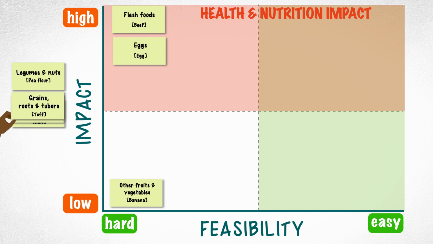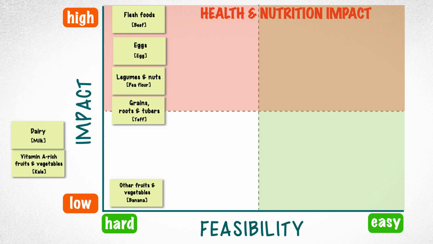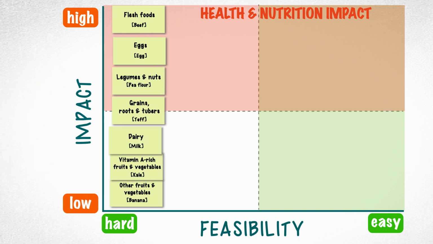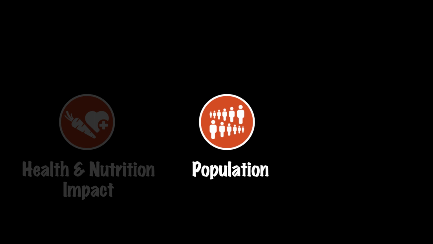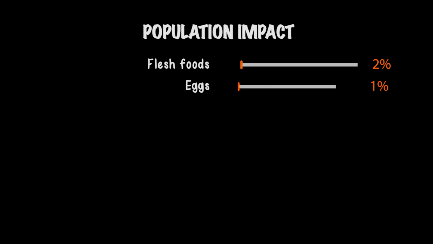So you see how the global data help us rank small doable actions from most to least impact in the first way, looking at each behavior's impact on health. Second, you can use local data on current behaviors to identify the foods that Ethiopian babies are not eating. That's where there is room to improve.